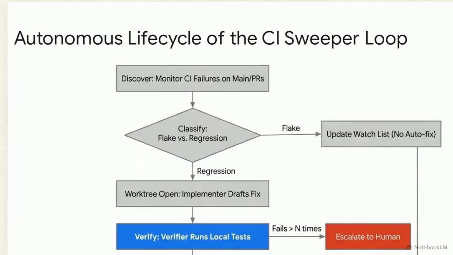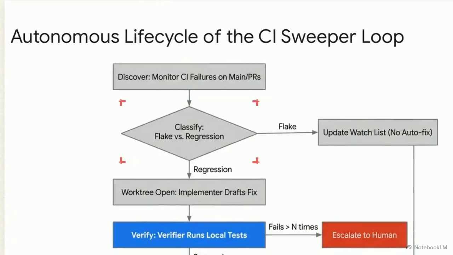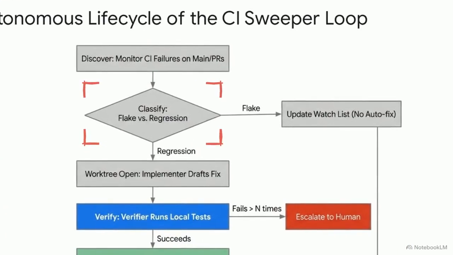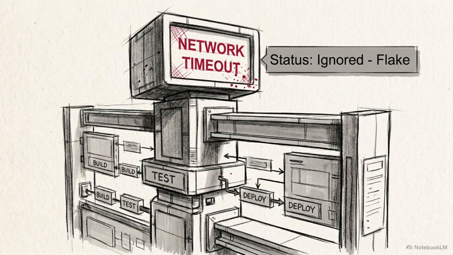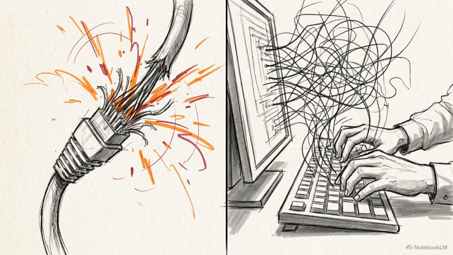This chart tracks the sweeper's lifecycle. Operating on a 5 to 15-minute cadence, the loop monitors failures and ingests raw build logs. The system enters classification triage, determining if the failure is a known intermittent flake or a legitimate code regression. If the issue is identified as an infrastructure flake, the loop exits. Attempting to fix hardware or network failures with code mutations masks the underlying problem and introduces random, chaotic diffs.